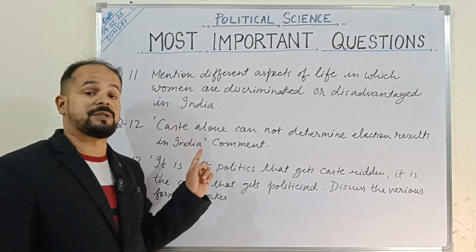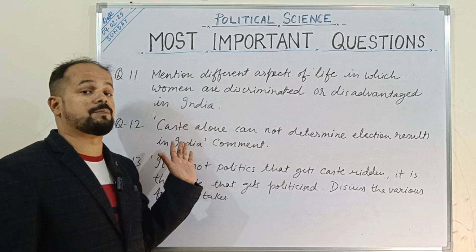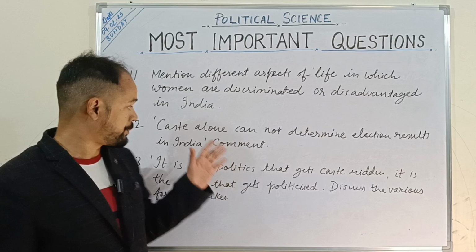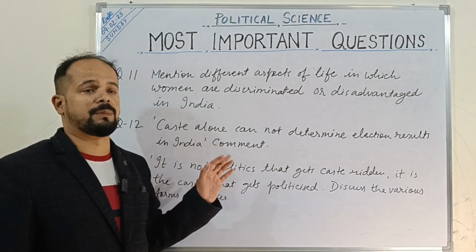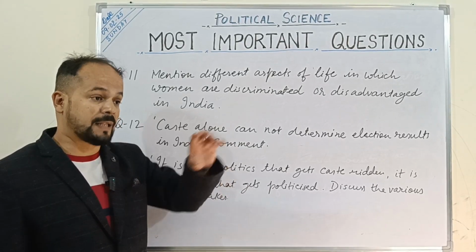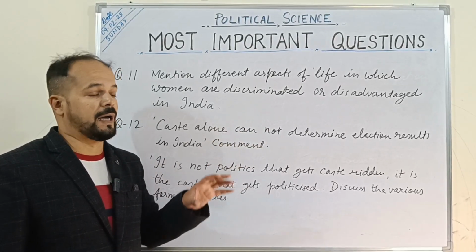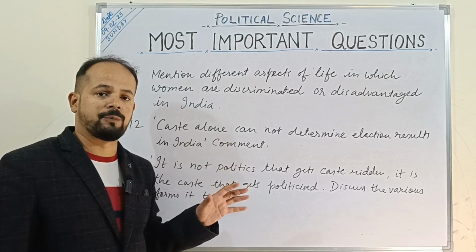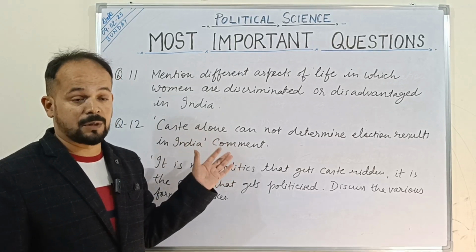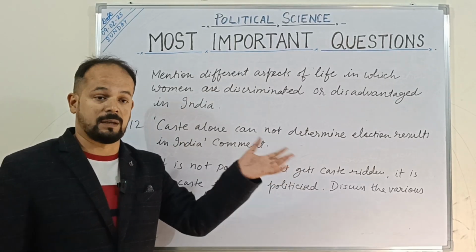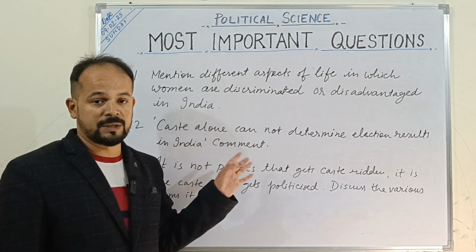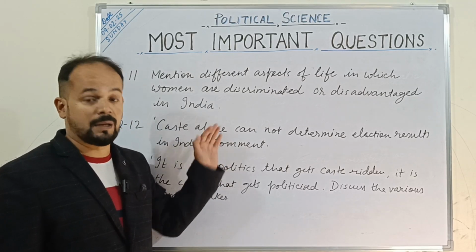First of all, we need to understand each and every question's meaning. Unless we understand the question's meaning very clearly, we won't be able to answer the questions, as I already discussed in my previous videos. Okay, so suppose somebody feels that if you field a candidate of a particular caste, and since only people of that caste are living in that region, it is sure that even though you don't do any development work, you'll win the election. That is not necessary, because other political parties are also fielding candidates of the same caste. So it becomes very tough. So it is not on the basis of caste only that you will win the election.